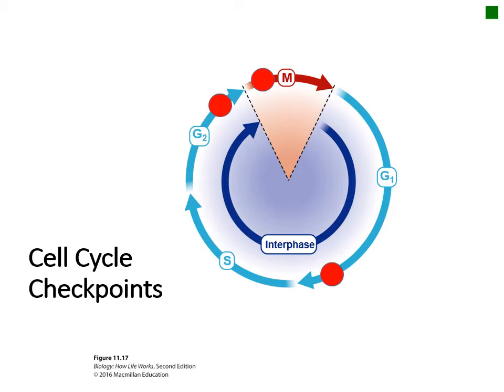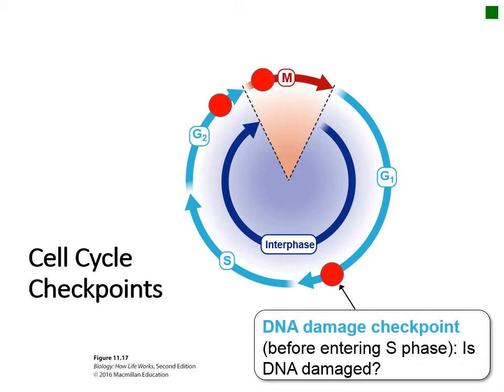Three major, well-studied checkpoints include the G1 checkpoint, which surveys the DNA to ensure that it is not damaged before replication. The cell does not want to replicate damaged DNA, because this would pass mutations on to the daughter cell. If all the DNA is undamaged, the cell will proceed through this checkpoint.